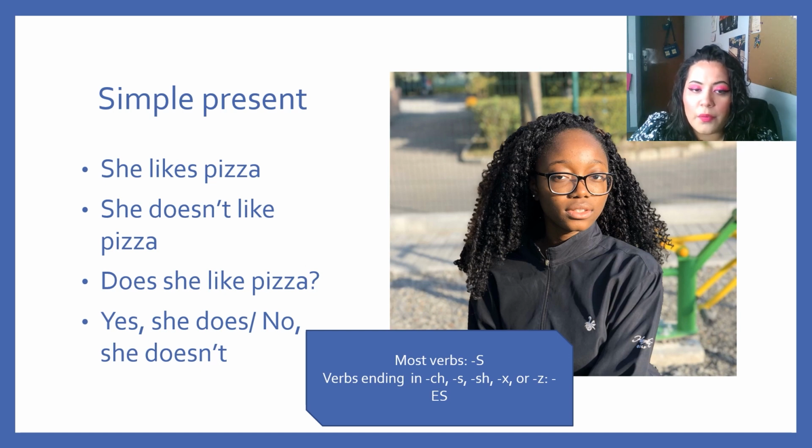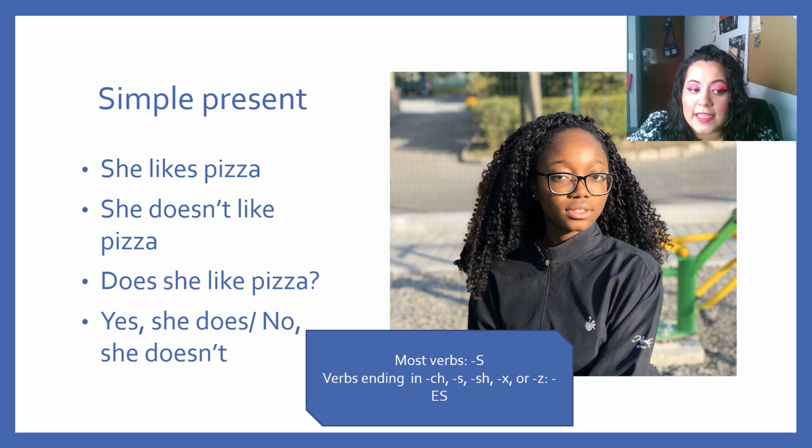As a question, we use, does she like pizza? If she does, then we say, yes, she does. And if she doesn't, we simply say, no, she doesn't. As you can see, we have something very common in these sentences. And that is, for affirmative sentences, I add an S at the end of the verb. Unless the verb ends in CH, S, SH, X, or Z. In those cases, I add an ES.